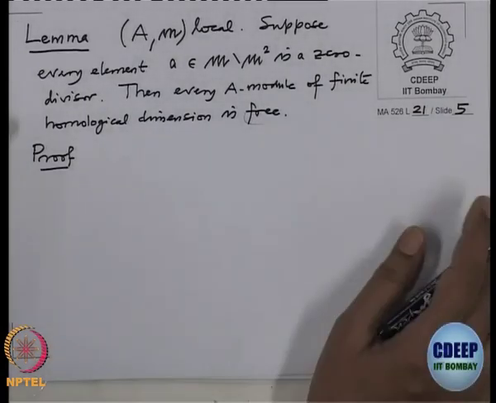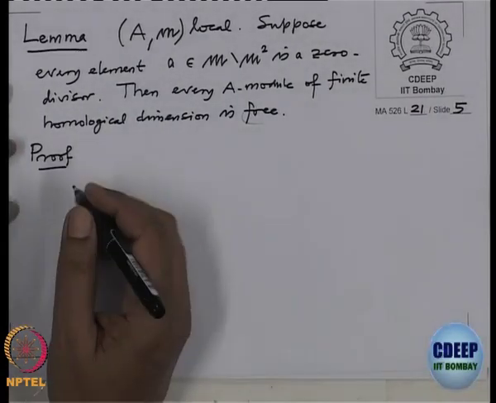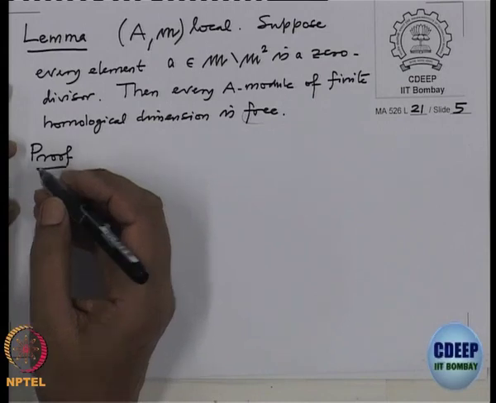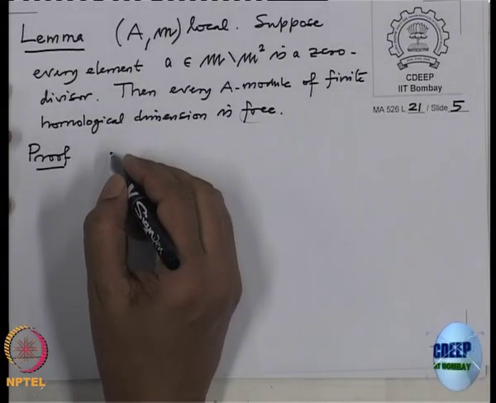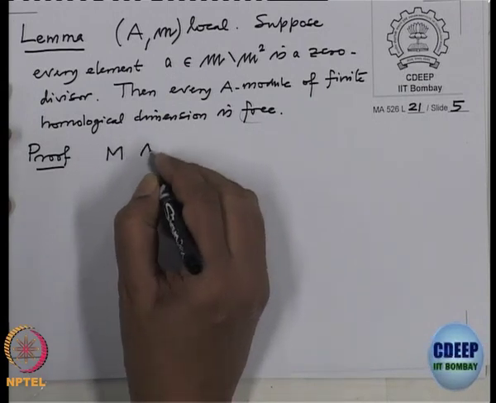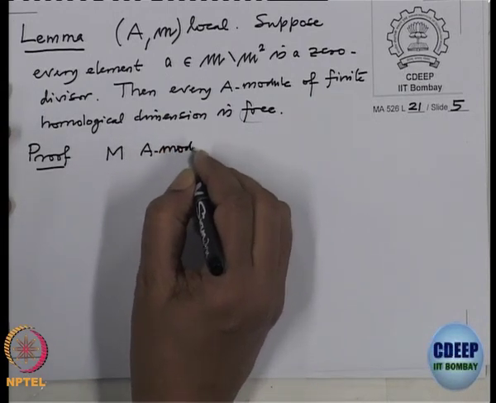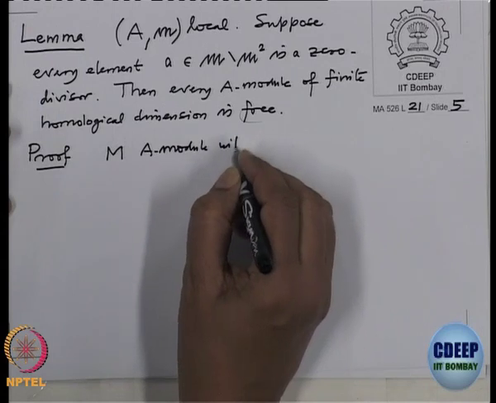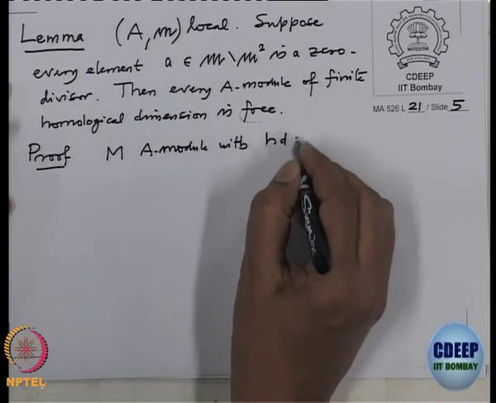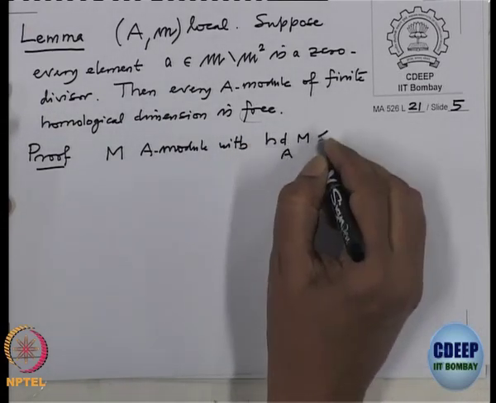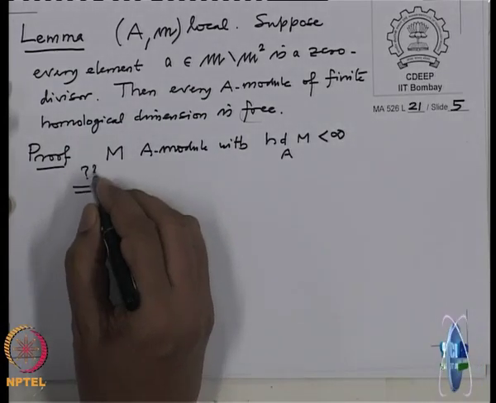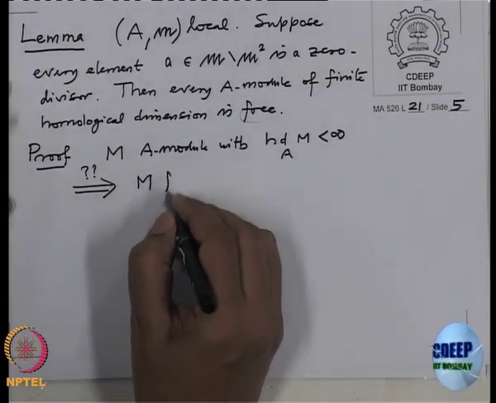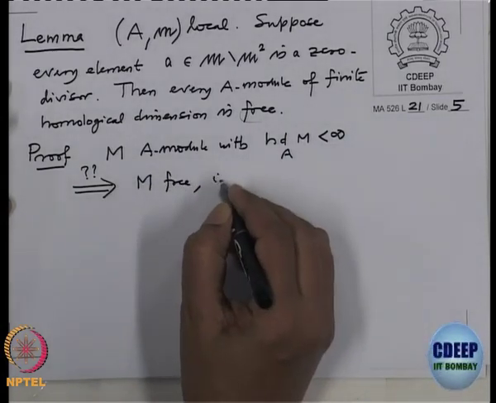Okay, so why is that? What do we want to prove? We want to prove that if M is an A module with finite homological dimension, then M is free.